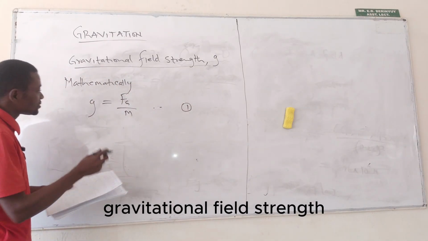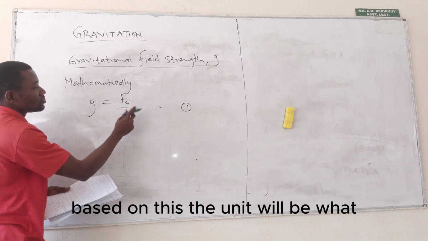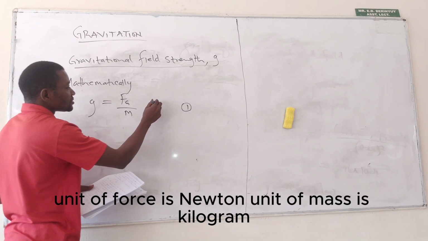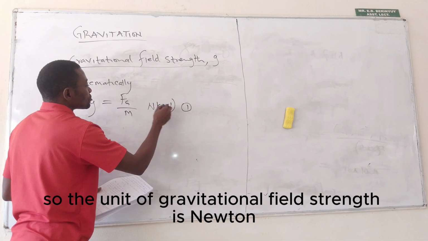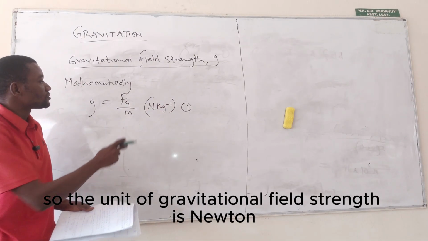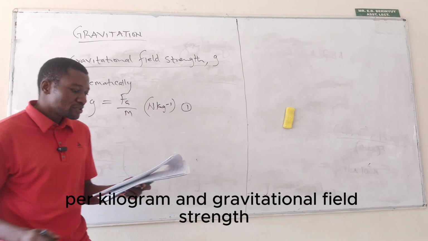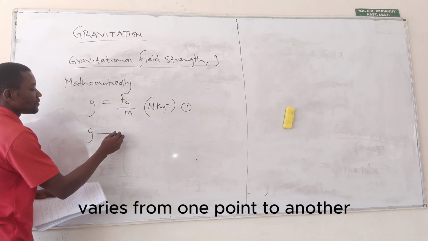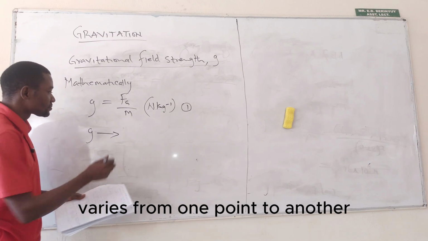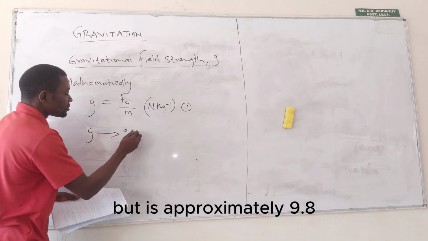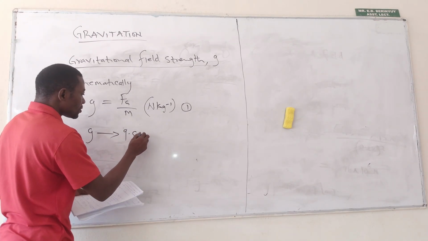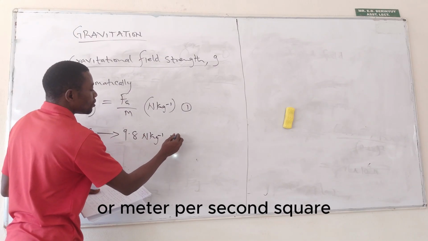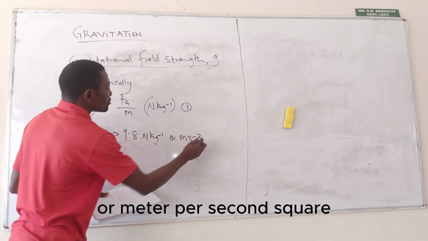Gravitational field strength, based on this, the unit will be what? Unit of force is Newton, unit of mass is kilogram. So the unit of gravitational field strength is Newton per kilogram. And gravitational field strength varies from one point to another, but it's approximately 9.8 Newton per kilogram or meter per second square.